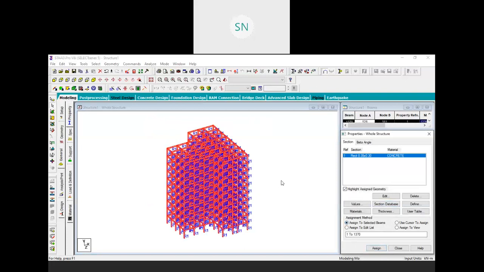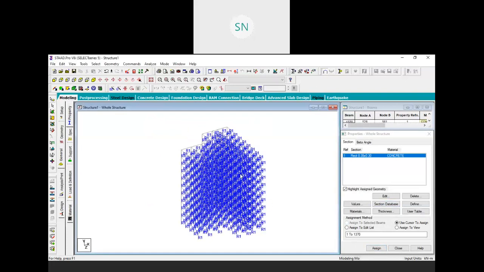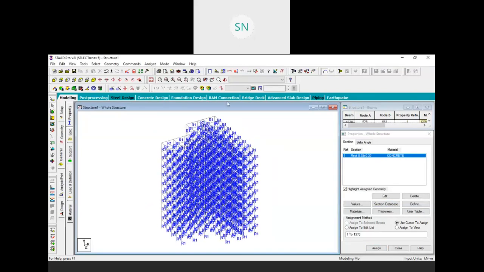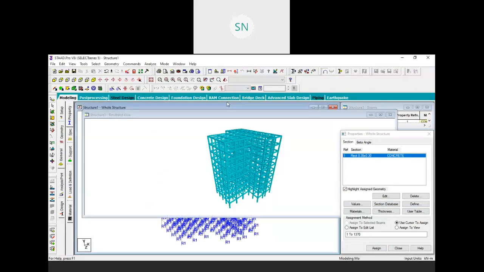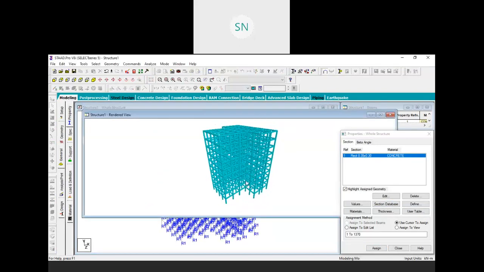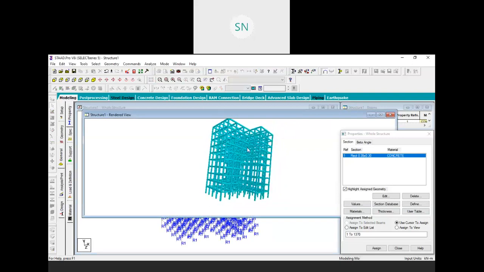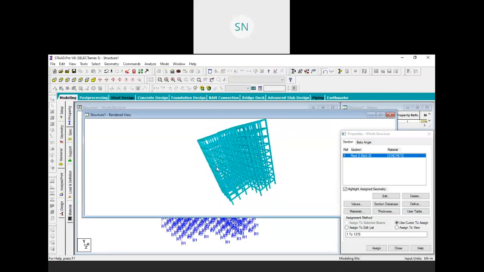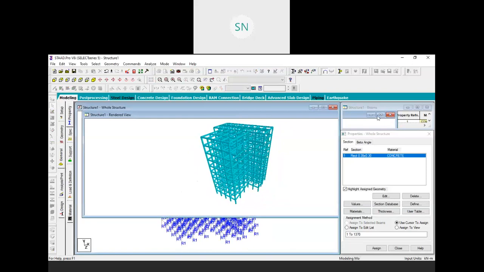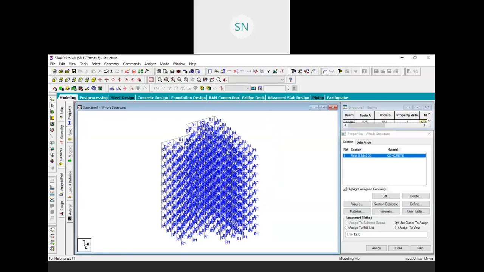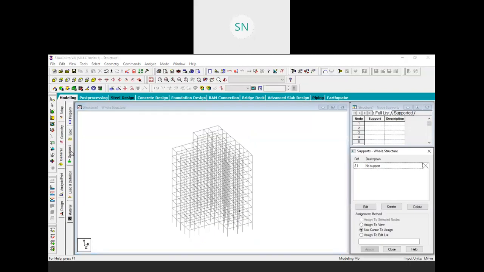So now we actually assign this reference 1 to my entire structure. And if you want to view it in the rendered output, you can. Here we have a rendered output of our structure, and that you can actually orbit, right? This model in this state environment, actually we are not able to orbit it. And also we apply a fixed support.